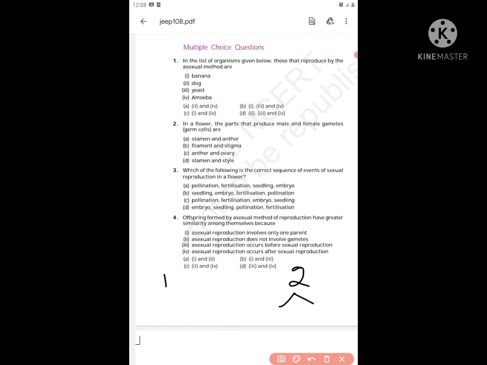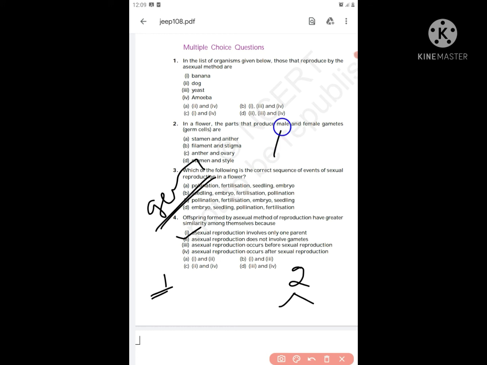Next is, that is what the first option says, asexual reproduction involves only one parent. So that is the reason. Next, asexual reproduction does not involve gametes. That is also true. Now gametes are nothing but germ cells. In these germ cells only we will have the chromosomes which carry the characteristics, right?